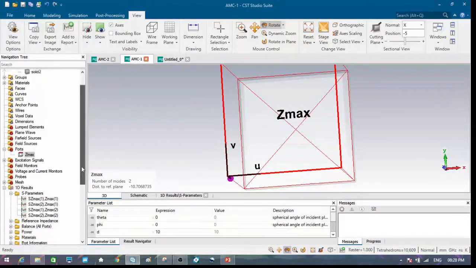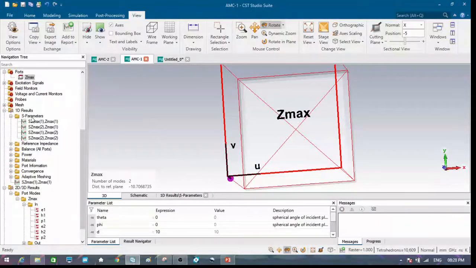So these are the simulated results. From the S parameter, we are getting two types of reflection coefficient and two types of transmission coefficient. Here, this S is Zmax 1, Zmax 1. Here Zmax is the port name. S Zmax 1, Zmax 1 represents S11.